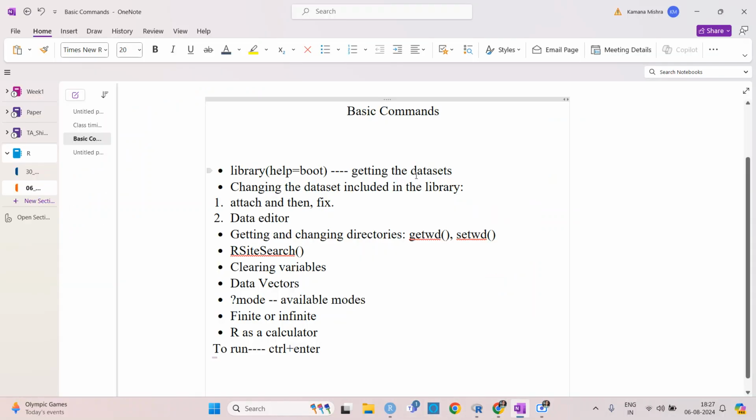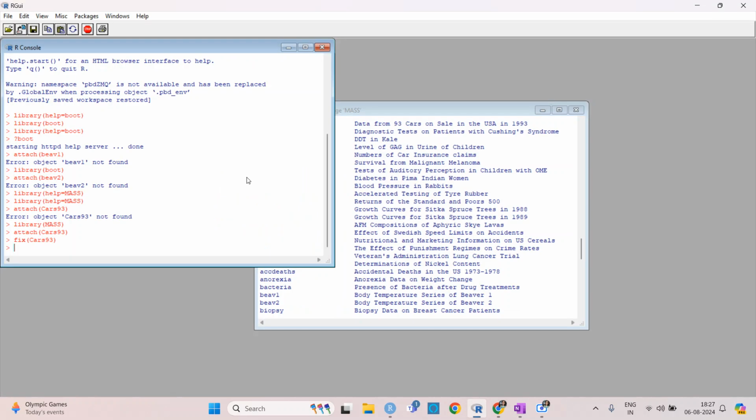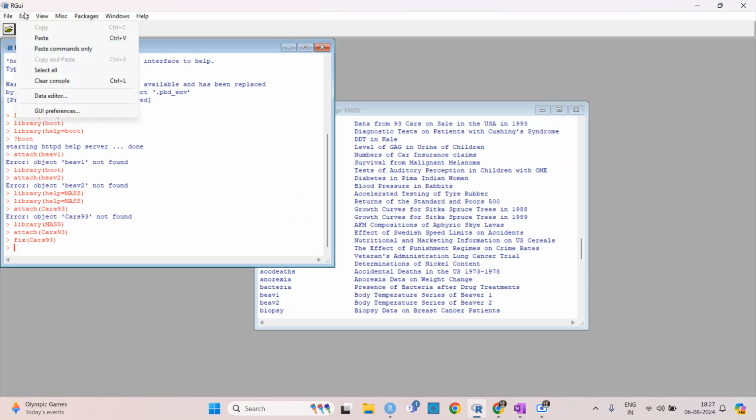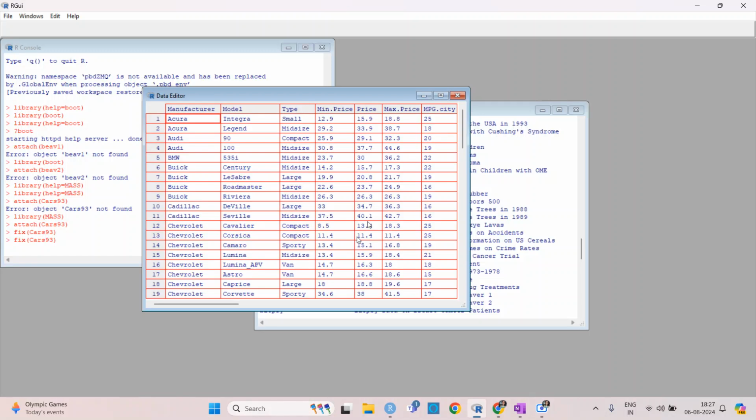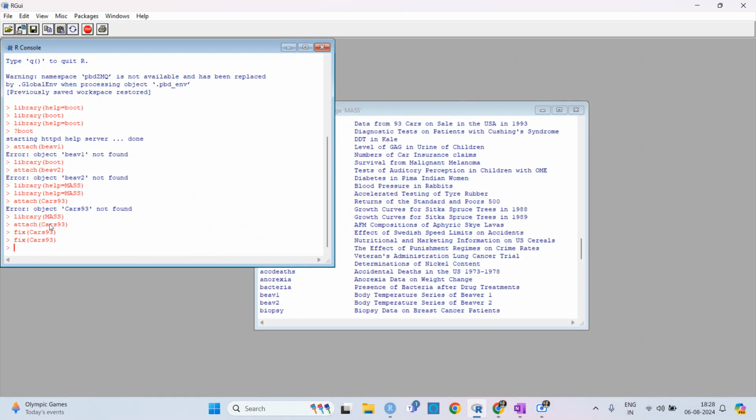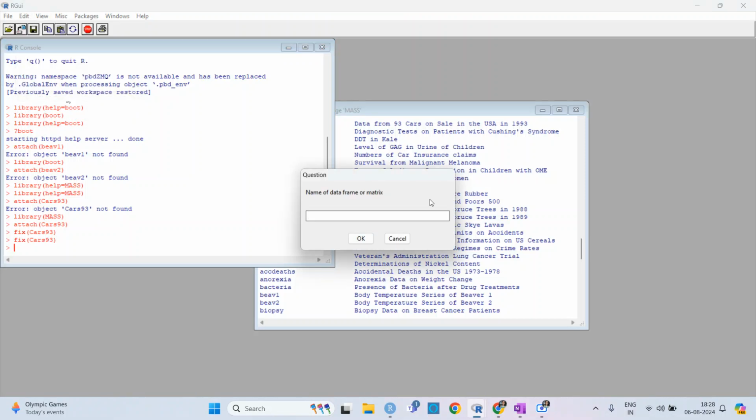For changing a data set included in the library, one way is to do it with attach and then fix, and the other way is with the data editor. Here you have edit, and then data editor. All you need to do is put the name here. I put Cars93 and then okay. So this is the same thing working here. Firstly load the library, and then rather than attach and fix, you can directly use the data editor.